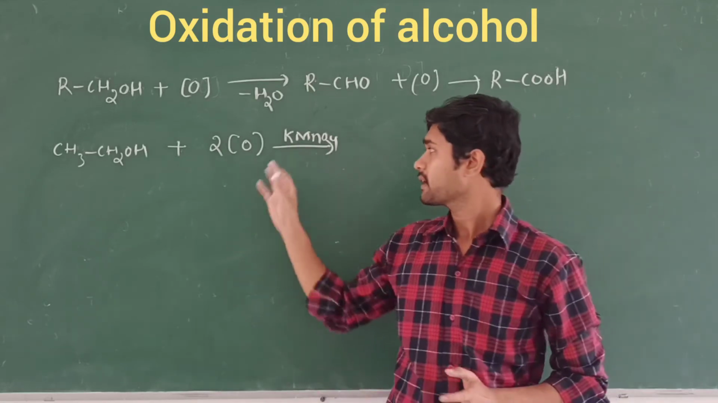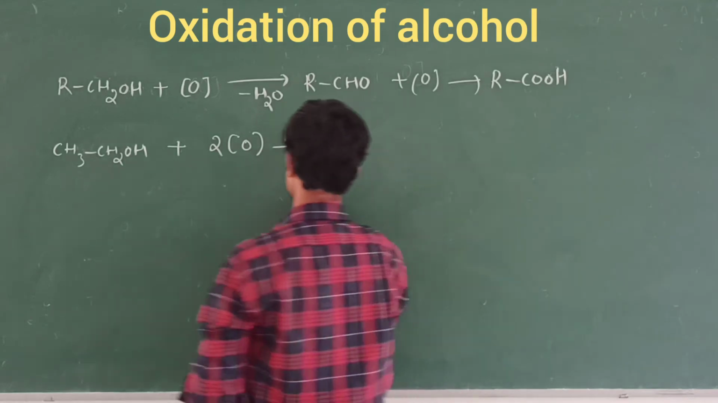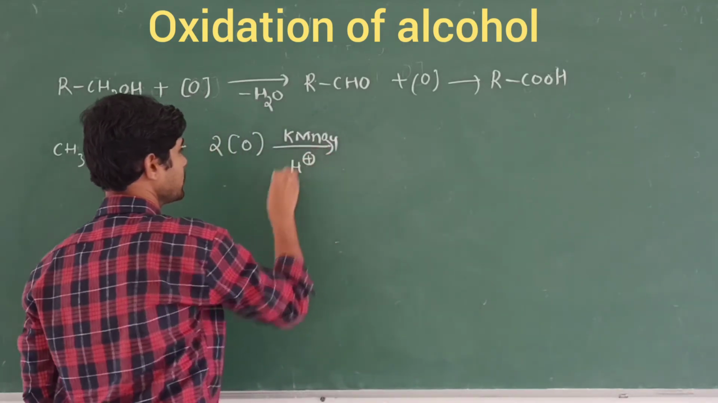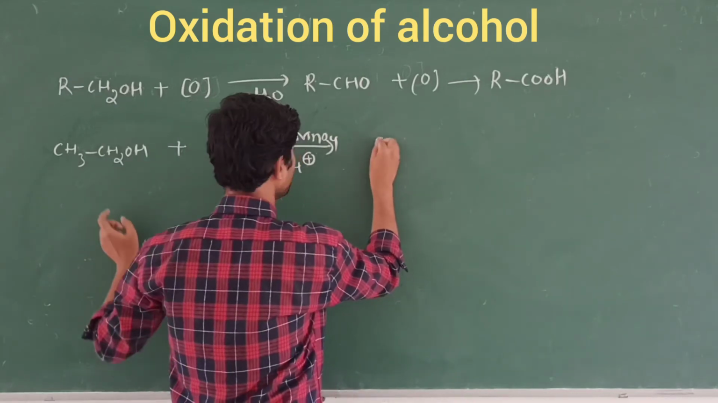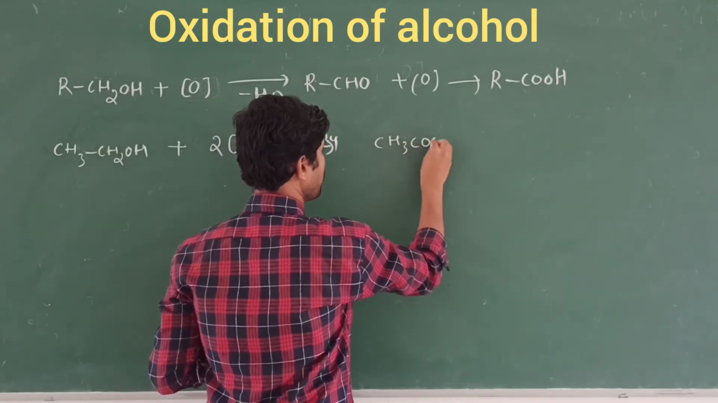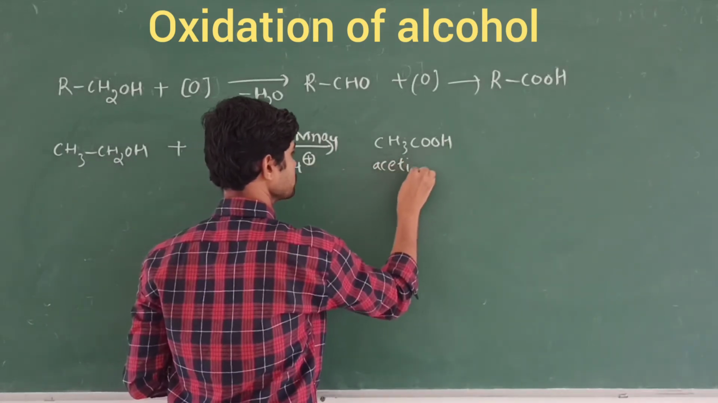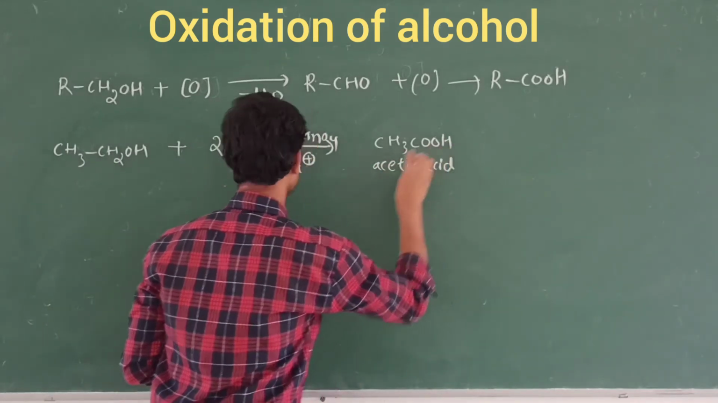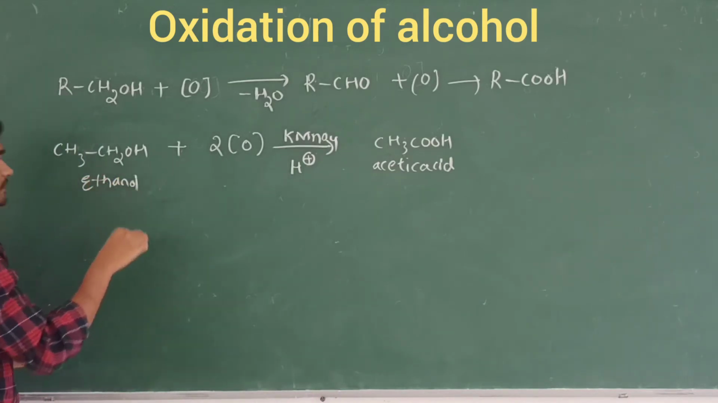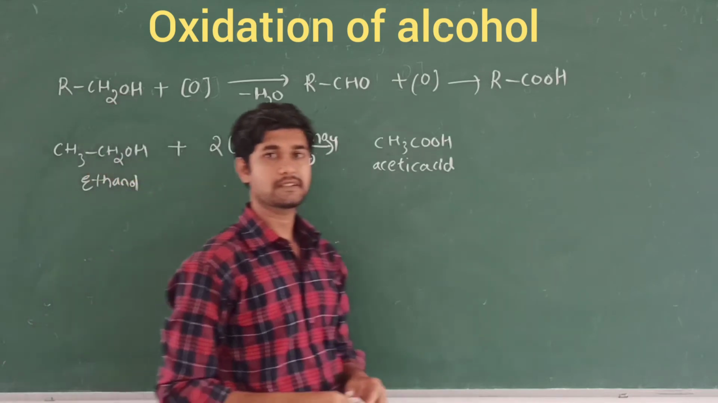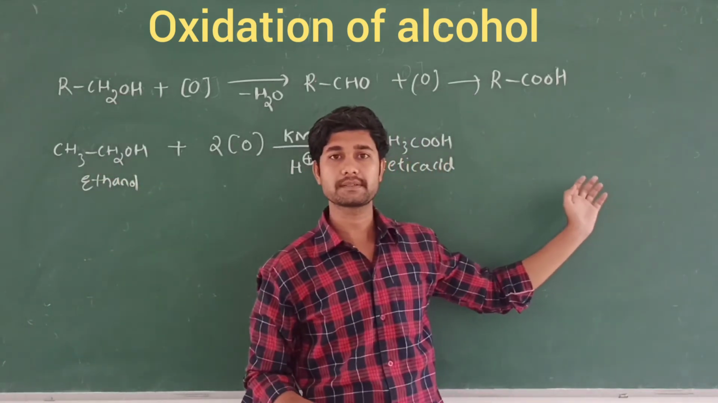We are going to use KMnO4 or K2Cr2O7, especially in acidic medium. In the presence of acidic medium, we are going to obtain the direct acid group, that is CH3COOH. Its name is acetic acid, and the starting compound is ethanol. So like this, using these oxidizing agents, we are going to convert the primary alcohol into the respective carboxylic acids.